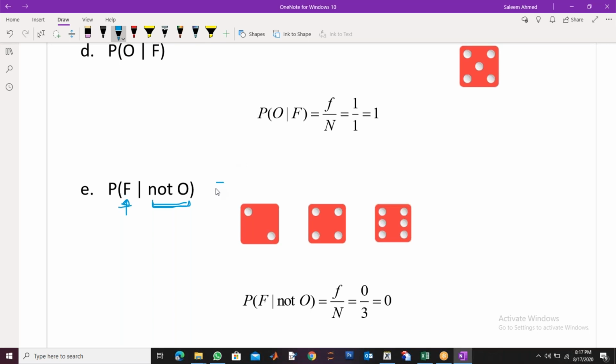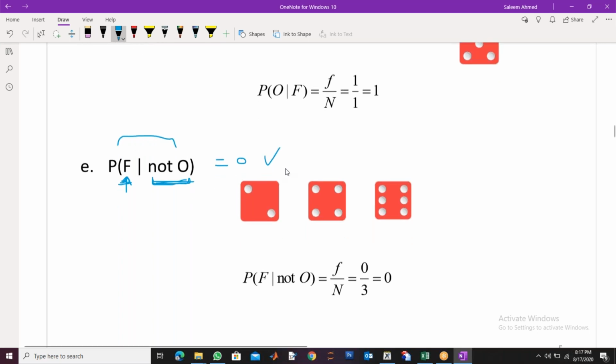You can directly write 0 here. No need to use this formula. Why? Because I'm asking you for 5 when I'm giving you the condition that it is not an odd number. So 5 cannot be an even number. So it is an impossible event, and the probability has to be 0.